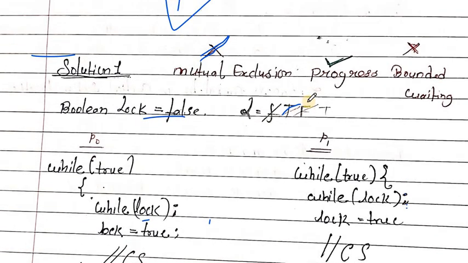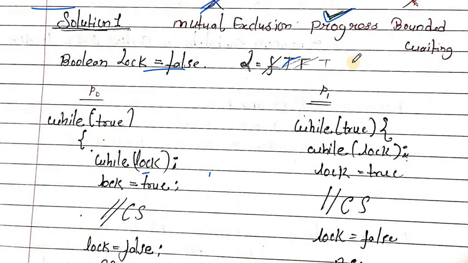So the progress is satisfied. If the critical section is idle, and no process is executing the critical section, then a process must be allowed to enter the critical section. The progress statement is valid. Now for bounded waiting.